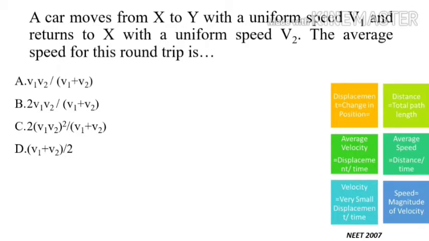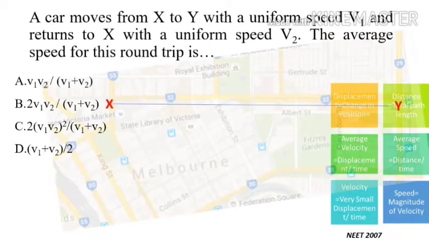Next problem. A car moves from x to y with a uniform speed v1 and returns to x with a uniform speed v2. There are two locations x and y. While going towards y, the speed is v1, but while coming back, the speed is v2. Let us assume that the distance is d.